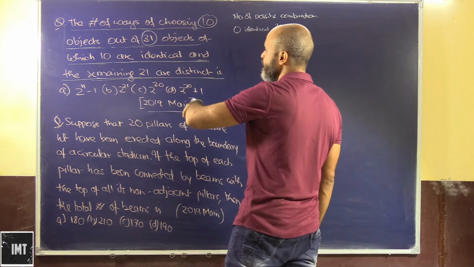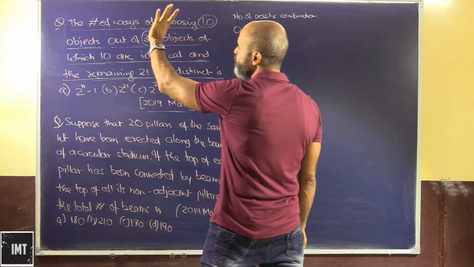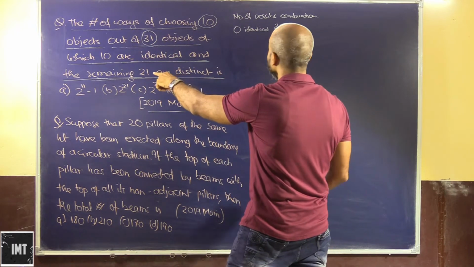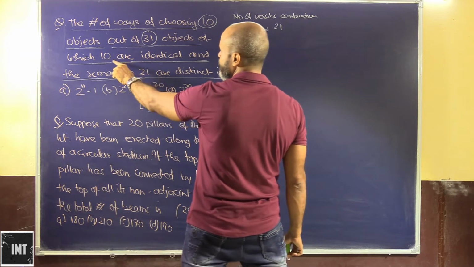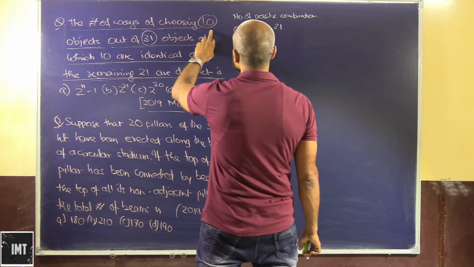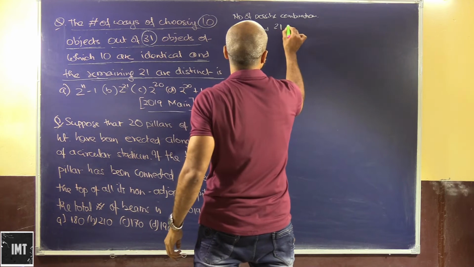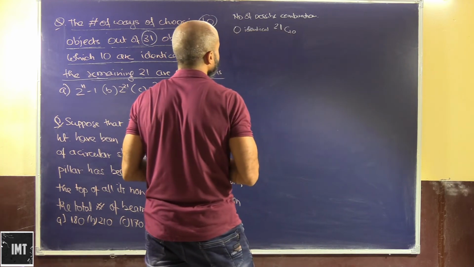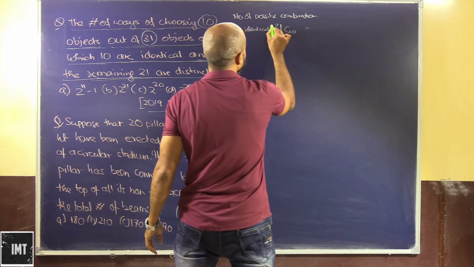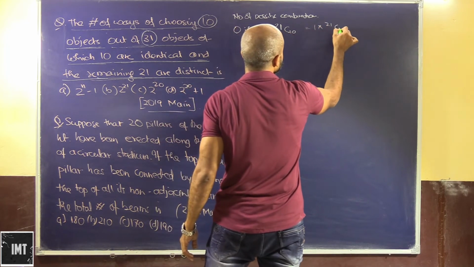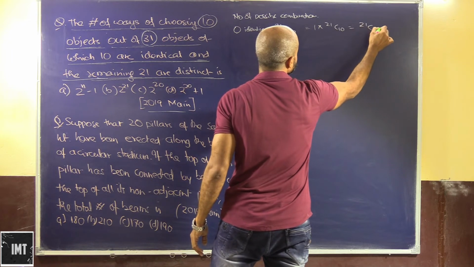So we are not choosing any of the identicals, so 31 minus 10, that will be 21. We are just choosing the 10 objects out of the 21 remaining objects. So this can be done in 21C10 ways, that is 1 into 21C10.